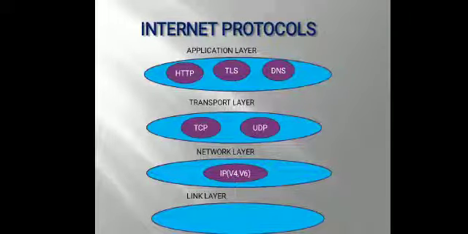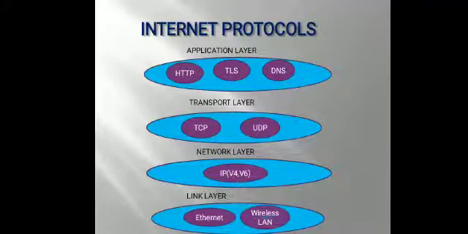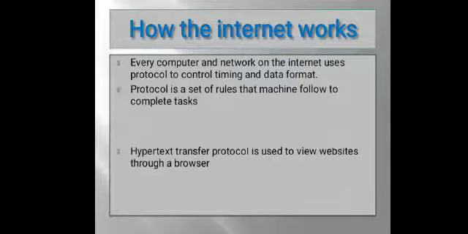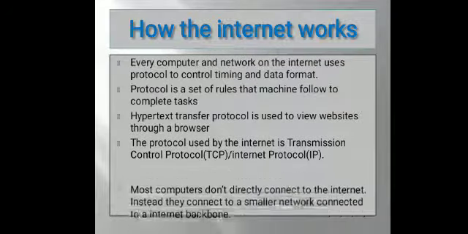Link layer protocols are Ethernet and wireless LAN. Ethernet and wireless LAN are used for transmission in the link layer. Most computers don't connect directly to the internet. Instead, they connect to a smaller network, which is connected to an internet backbone. Let's see how the internet works.